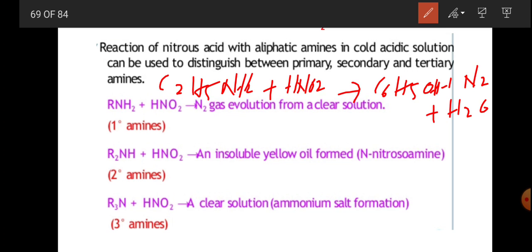So this is the evolution of nitrogen gas and a clear solution. This is C2H5OH, ethanol.